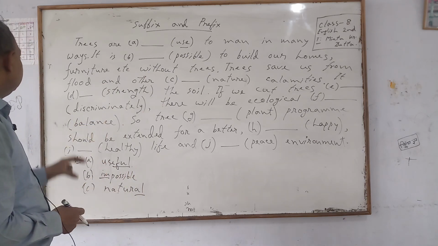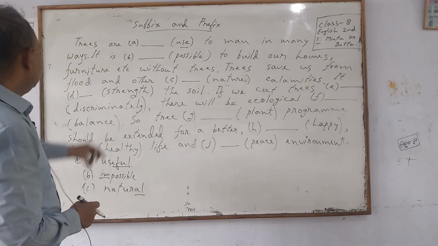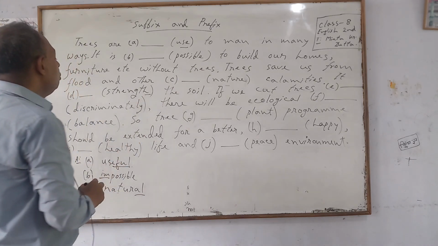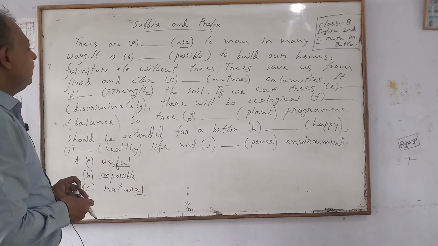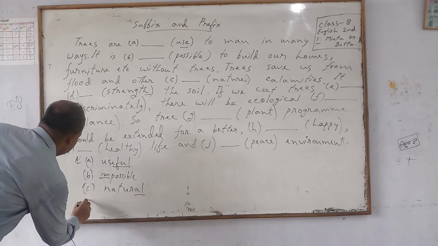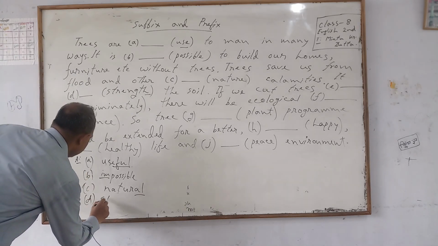Next, it D-gap strength the soil, full stop. So, I think if you add a suffix after the root word, en, the suffix will be en, then the meaningful sentence will be made. Now, the non-gap strength.